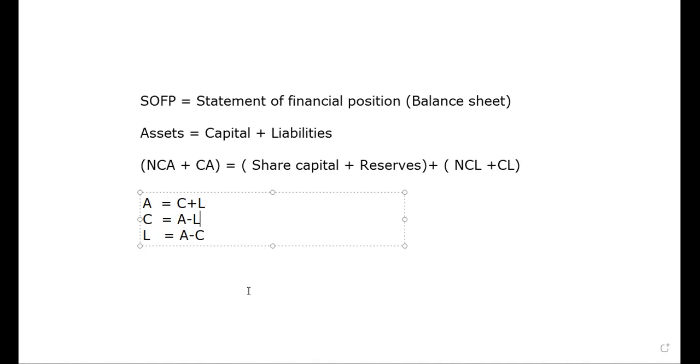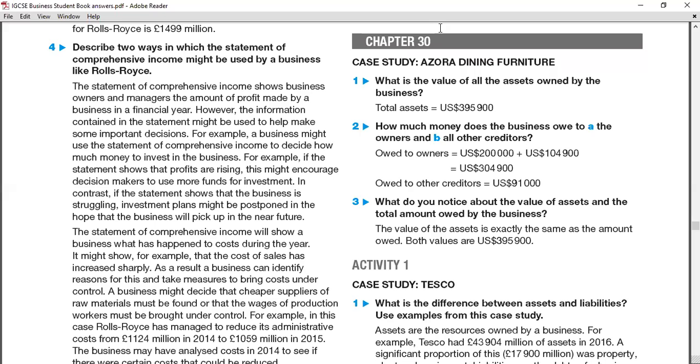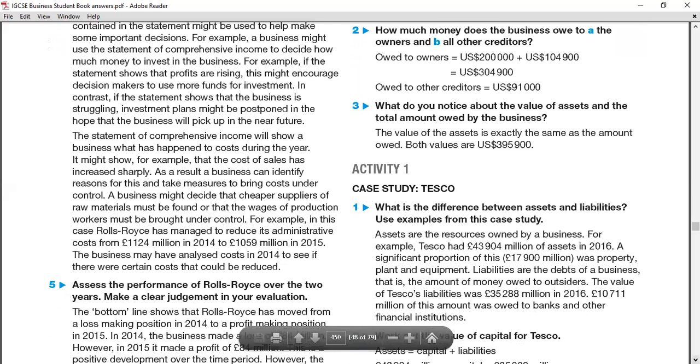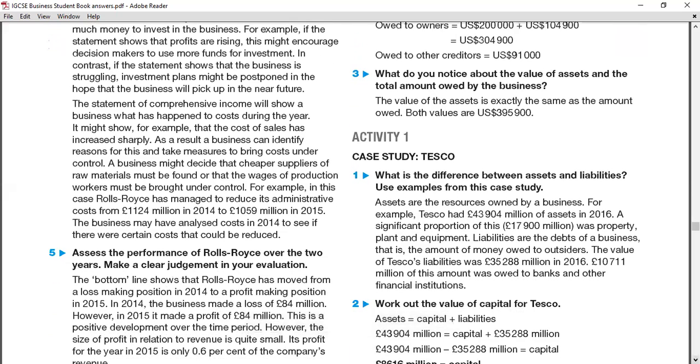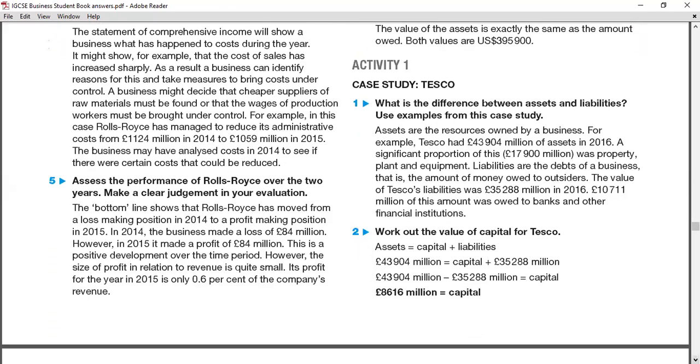Okay, let's go to Tesco's situation. They're asking what's the difference between assets and liabilities. So the answer is here, the model answer. Assets are the resources owned by the business. For example, Tesco had 43,904 million of assets for 2016. A significant proportion, 17 million, was non-current assets: property, land, and equipment.